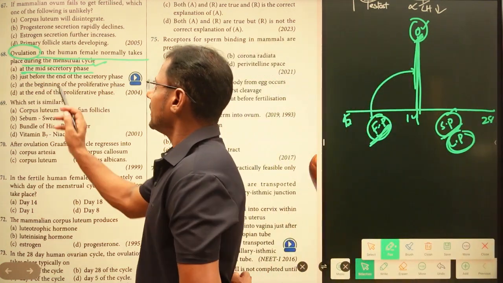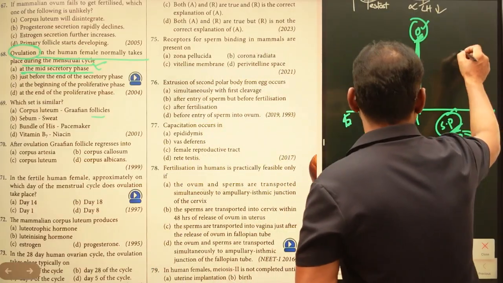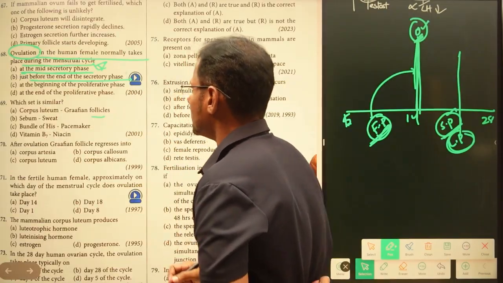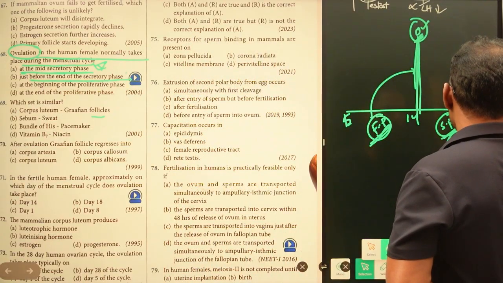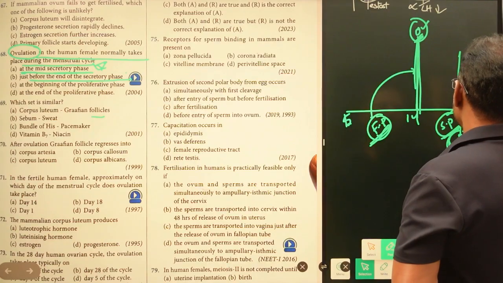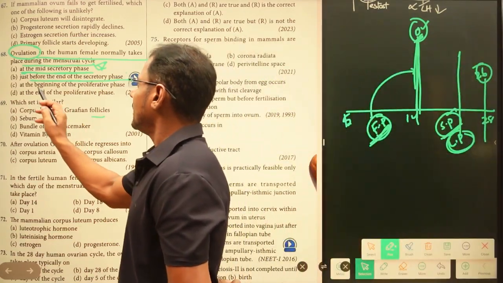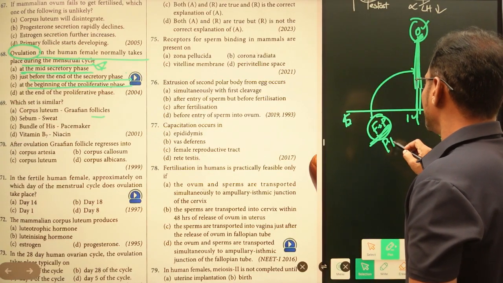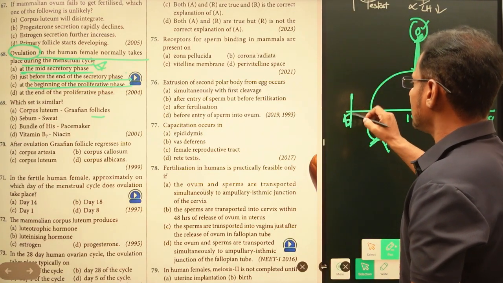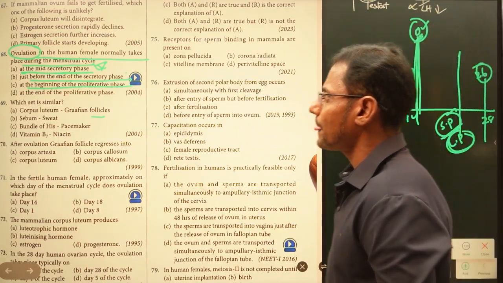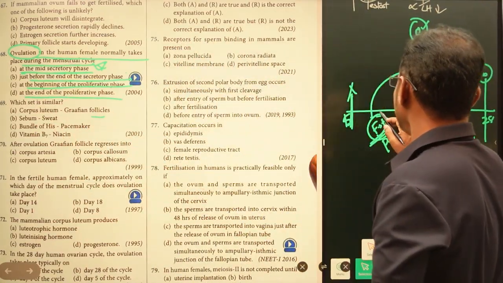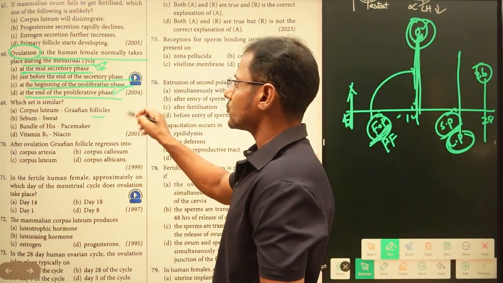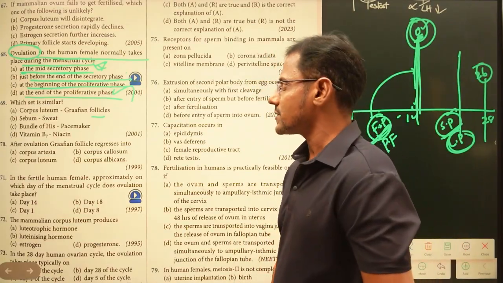Here we'll check the options. At the mid of the secretory phase, here he is saying at the mid of the secretory phase, this is wrong. And just before the end of the secretory phase, that means here he is saying around 26th day, so this is also a wrong answer. At the beginning of proliferative phase, this is the proliferative phase, or follicular phase. At the beginning, ovulation is not taking place here. At the end of proliferative phase, here it is taking place. Now the right answer is this one. At the end of proliferative phase, it is taking place.